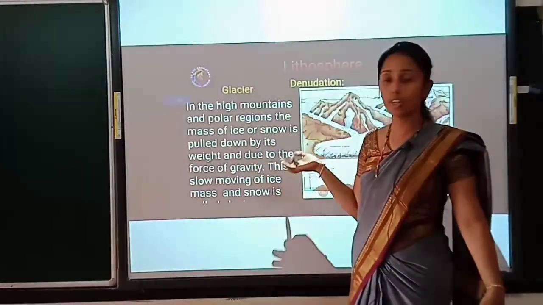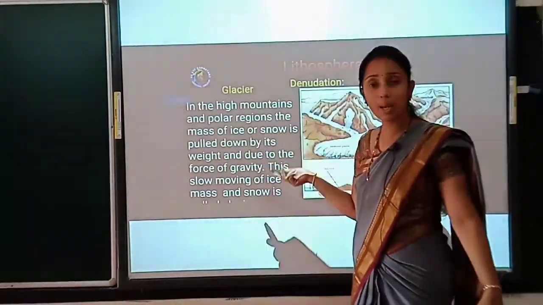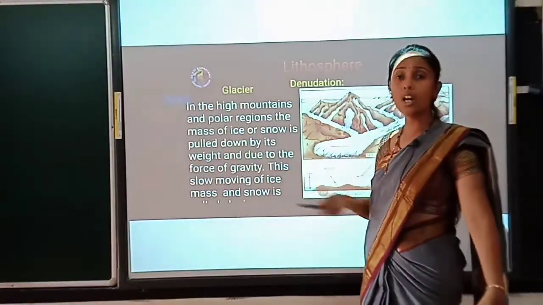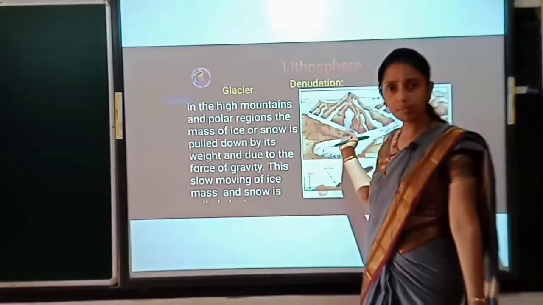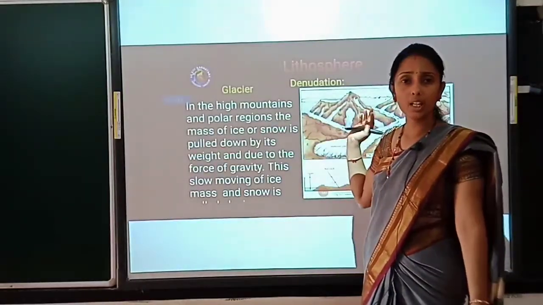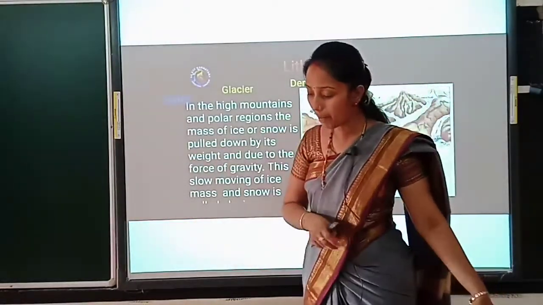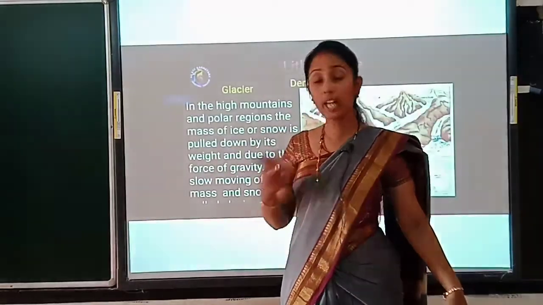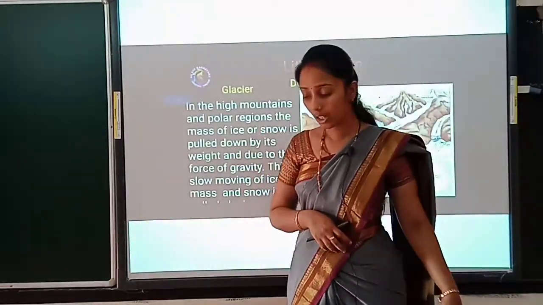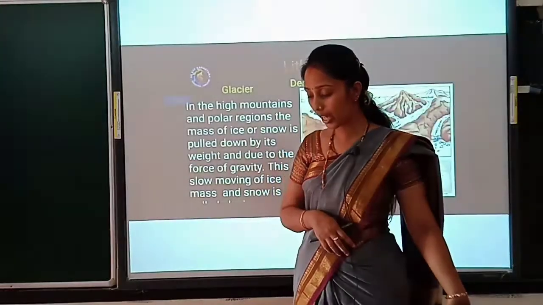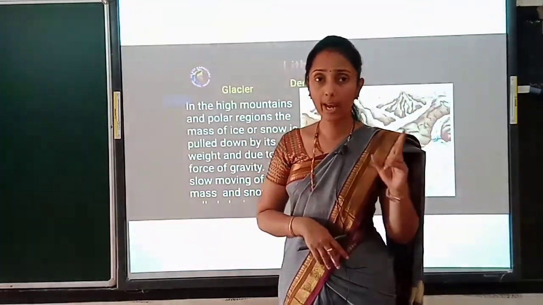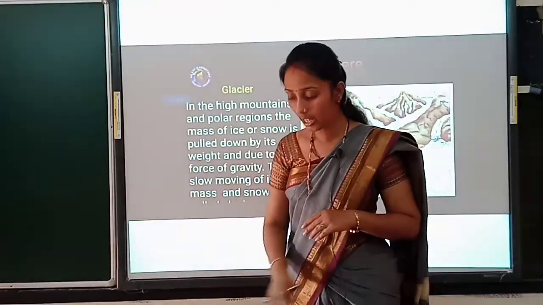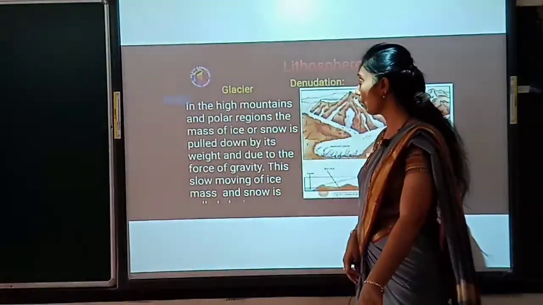Because of the temperature, this glacier is also the same, either because of gravity or because of temperature, the mountain ice is going to melt. The types of glaciers are continental glacier and mountain glacier. These are the two types of glacier, children. Then the next one is underground water.